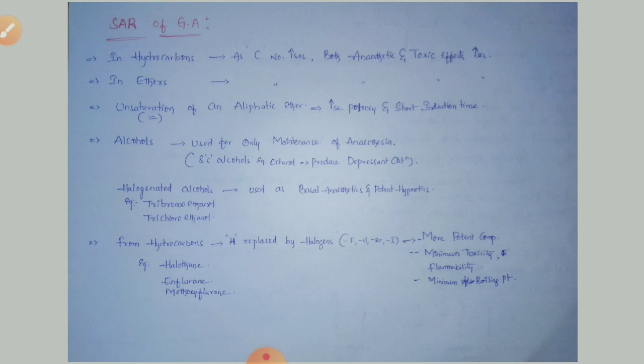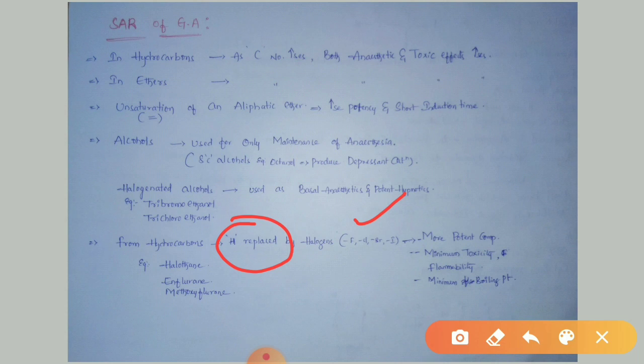From hydrocarbons, if we replace the hydrogen of the hydrocarbon with halogens, that is fluorine, chlorine, bromine or iodine, we get the halogenated hydrocarbons. The halogenated hydrocarbons have more potency when compared with other hydrocarbons. They have minimum toxic effects, they are inflammable, and they have a minimum boiling point. Examples for this category are halothane, enflurane, methoxyflurane, etc.